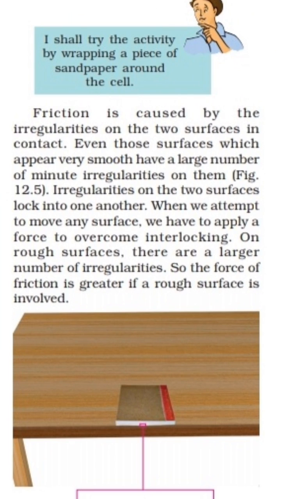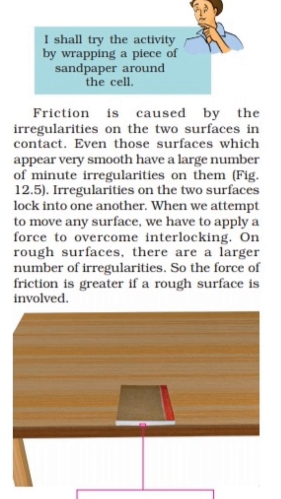Irregularities on the two surfaces lock into one another. When we attempt to move any surface, we have to apply force to overcome the interlocking.